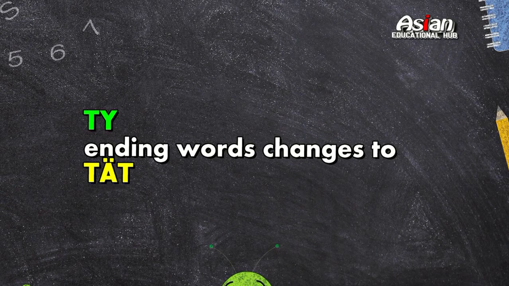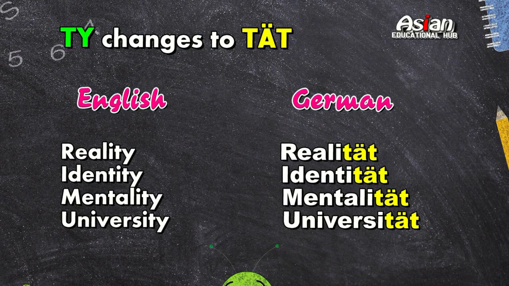Next type of words are TY ending, and TY changes to TÄT. For example, reality. In German it is Realität, and in English identity, Identität, mentality, Mentalität, and university, Universität.